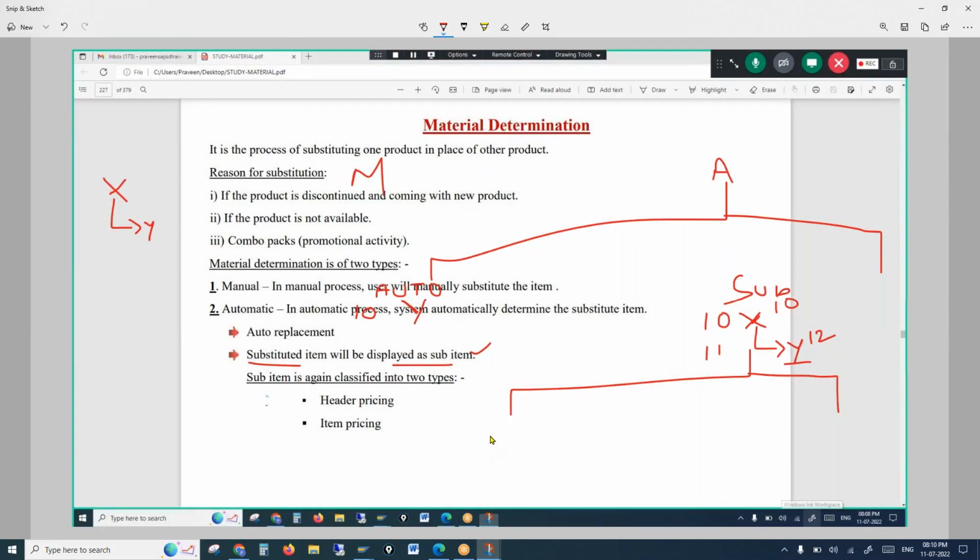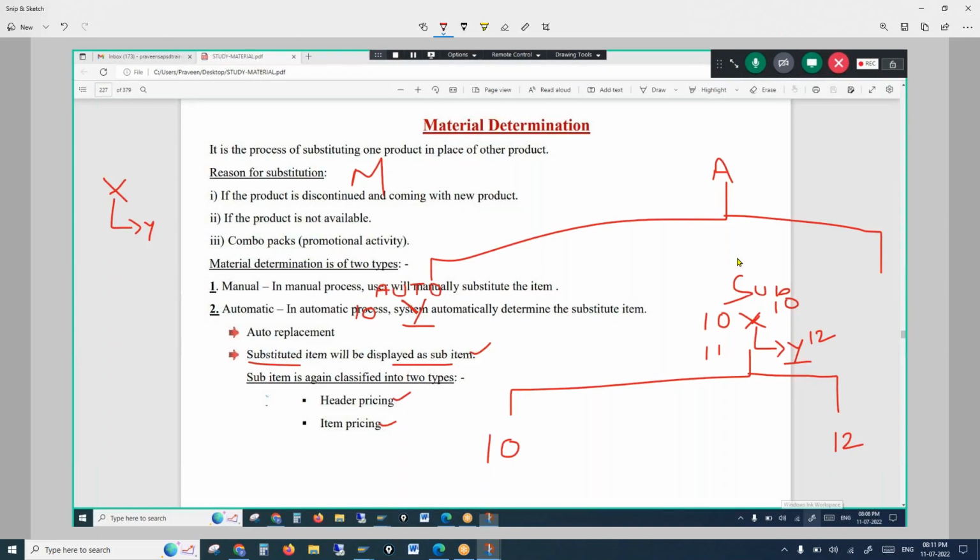So now it's up to the business how you want to charge, whether you want to charge the X material price, that is header pricing, or the line item price, sub item price, that is $12. When you are replacing a material and showing two items, you have an option whether to choose the main item or the substitute item, right? When only Y is the material, you will obviously charge $12.